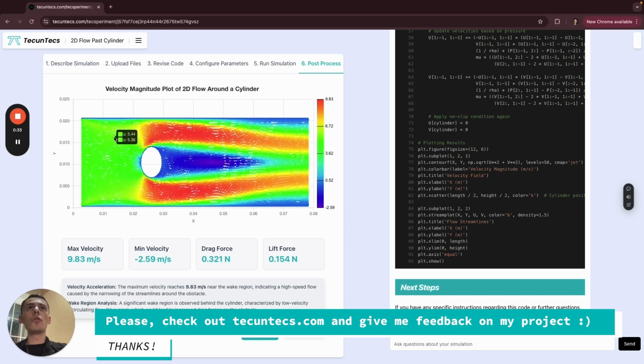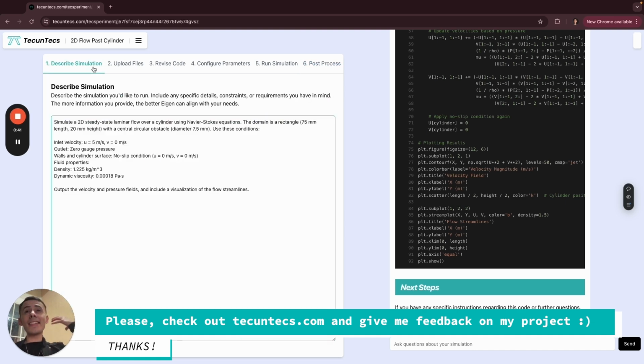My goal is to get something that looks like this, which is a flow around a cylinder as the obstacle that you can see here. So we want to analyze something like that. Ideally, I would just be able to ask for what I want and then get it. That's the magic of this generation of new technologies with AI. So that's what I did here. I asked for what I wanted: simulate this stuff with these parameters and output this other stuff. That's what I asked for.